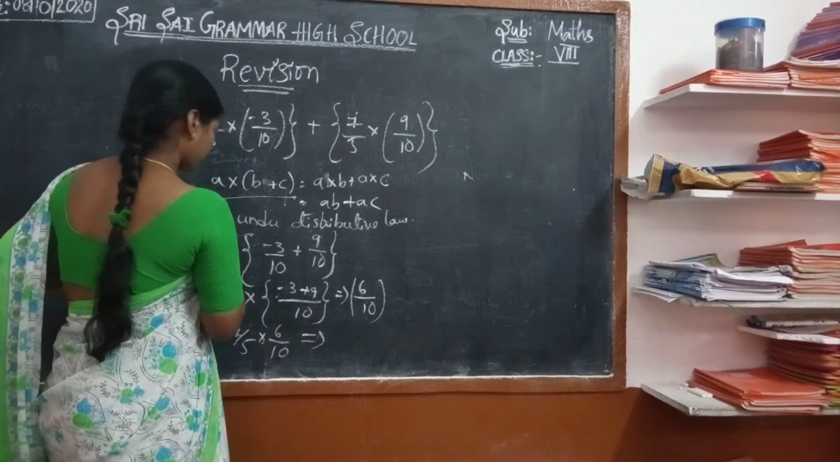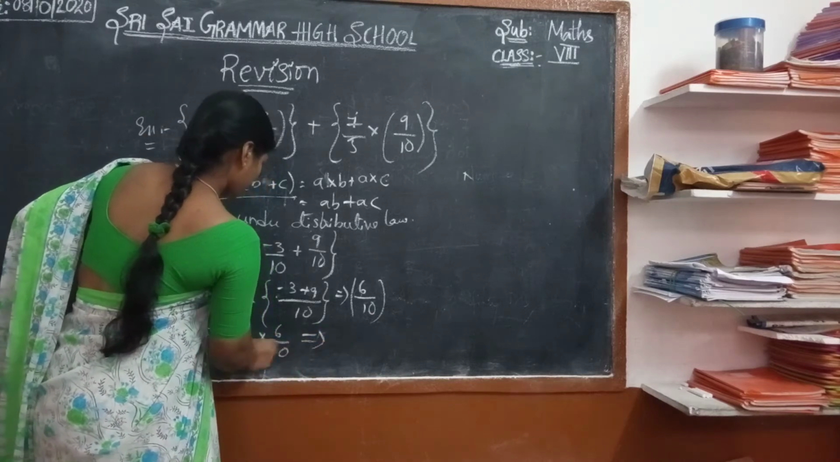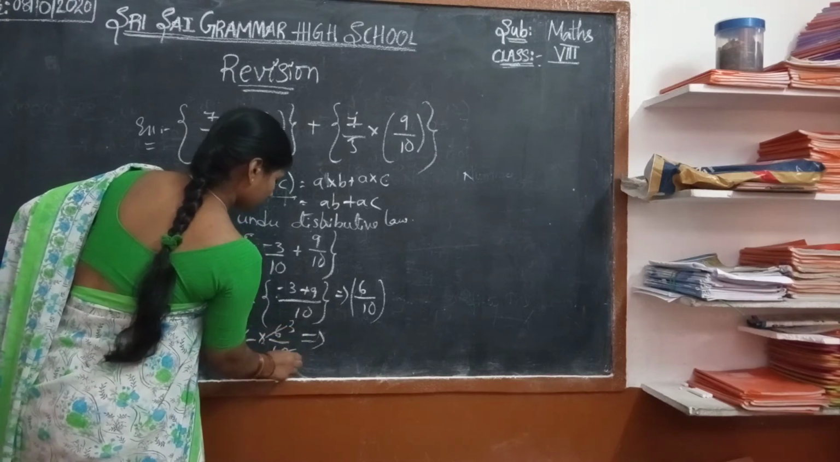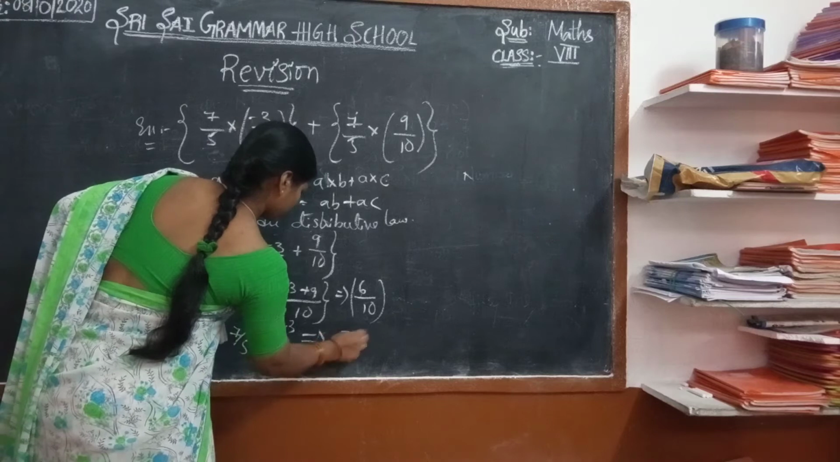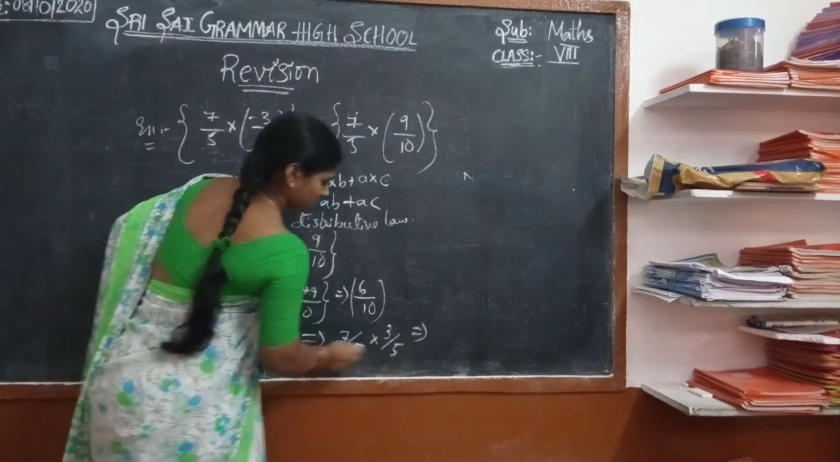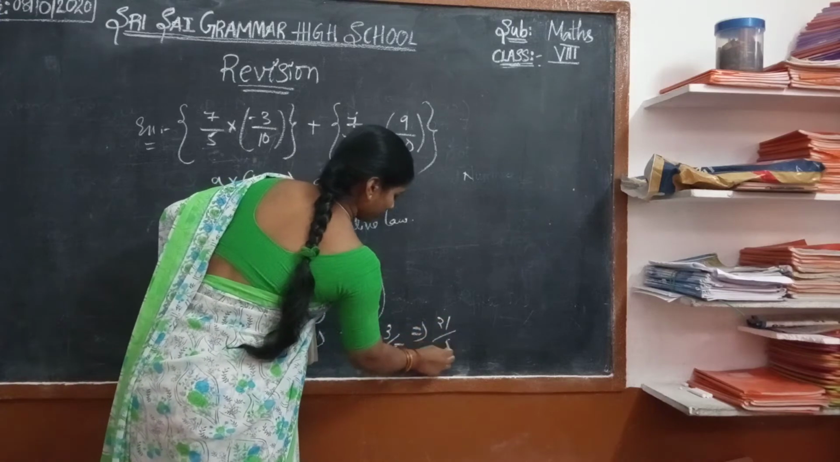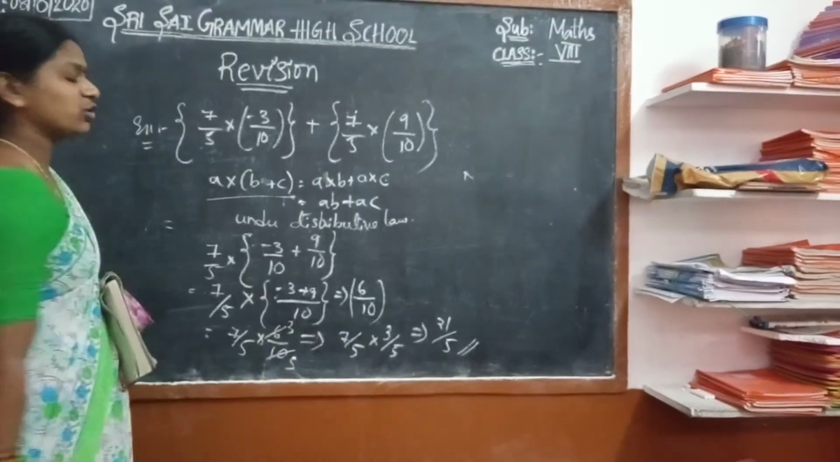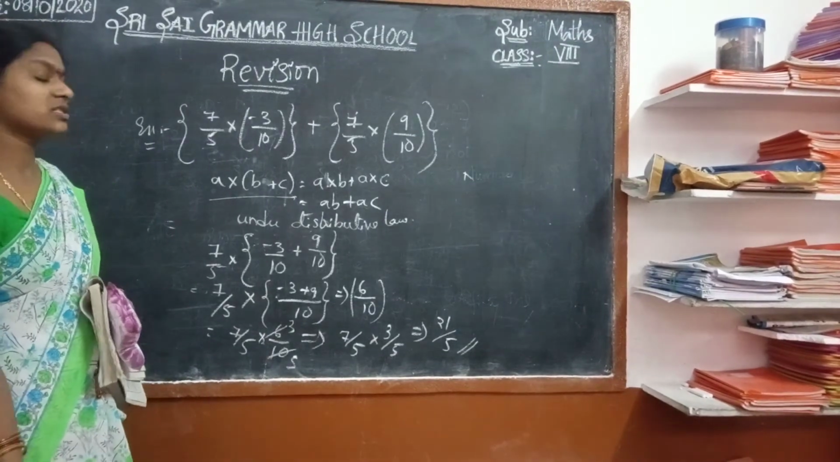So 7/5 into 6/10. Totally, it can be written as 2 3s are 6, 2 5s are 10, so 7/5 into 3/5. Yes, 7 3s are 21, so 21/25. In the same way you can do another problem also based on this distributive law.